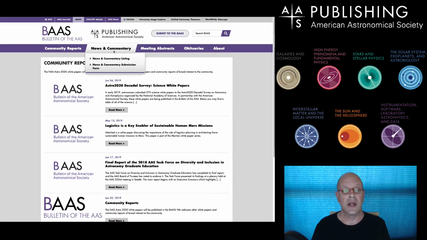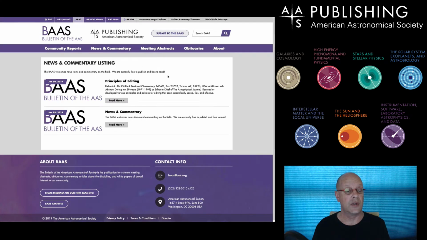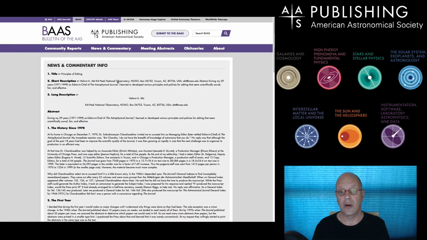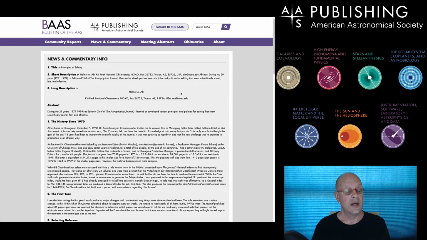So the other thing that the BAAS is aiming for is news and commentary. Let's see what sort of stuff we currently have under news and commentary. Currently there is an article from Helmut A. Abt, famously a great astronomer, but also editor-in-chief of the AAS journals. And here he's talking about the principles of editing and his experiences as editor-in-chief for 29 years, 1971 to 1999. There's a little bit of history there.